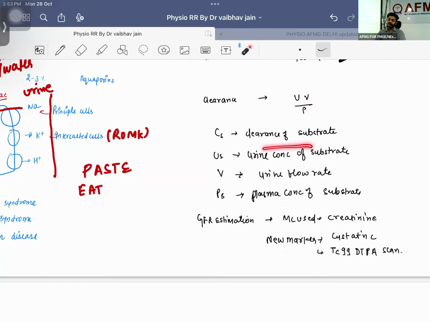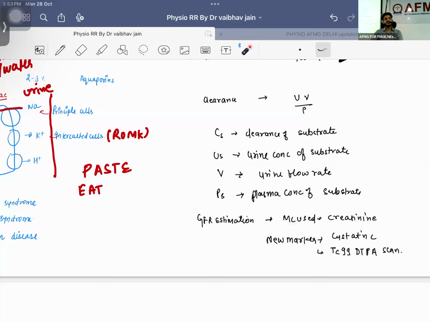U is the concentration of the substrate. Simple understanding, keep the simple understanding. C is equal to clearance. So C is the clearance of the substance. U is the urine concentration of that substance. V is equal to urine flow rate. Okay. So how much is going out? What is the flow rate? How much is going out divided by total plasma concentration, right? And this is going to be your C is equal to UV by P.